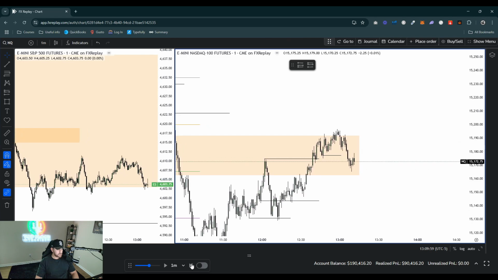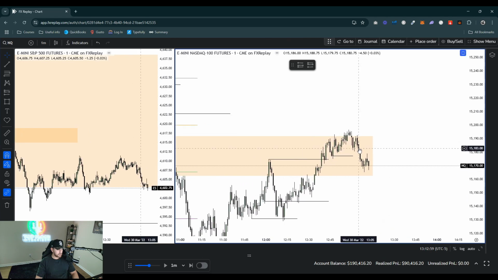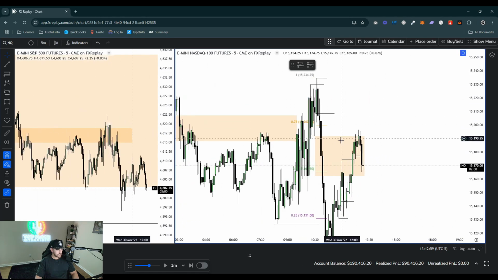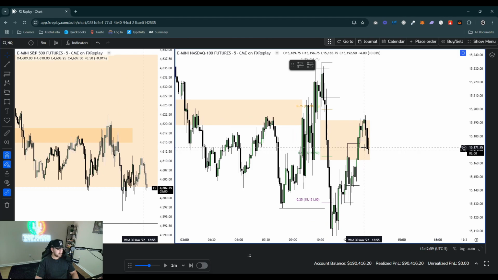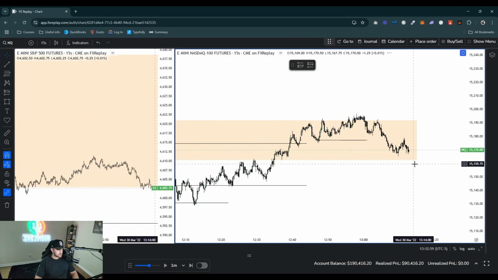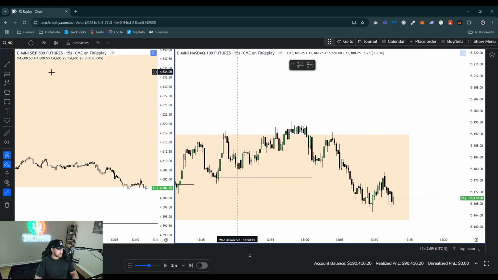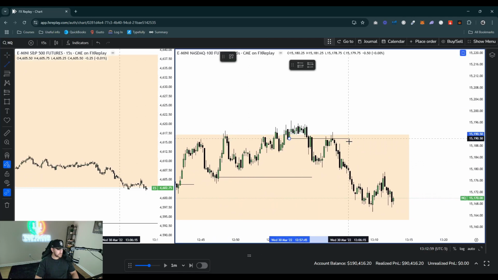Okay, so now we're dropping way lower. So now we're dropping way lower. Okay, so on the 5 minute, we're in a 5 minute fair value gap as well on the upper part of it. Let's go to the 15 second. Did we get a change in delivery on the 15-second? And we did. Okay, so this is why it's important to cycle through time frames. So we did get a 15-second delivery here, rejected this high here, refusing to go higher, tapped it here perfectly.